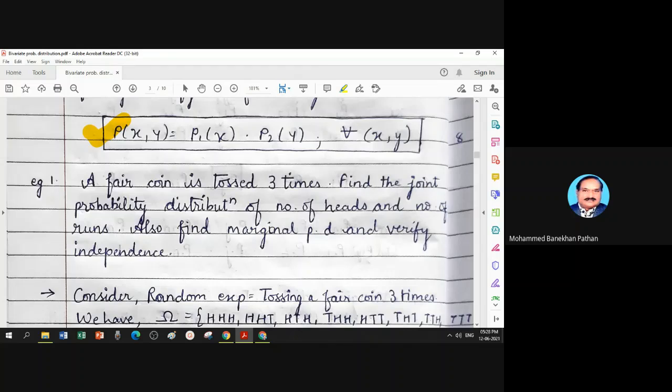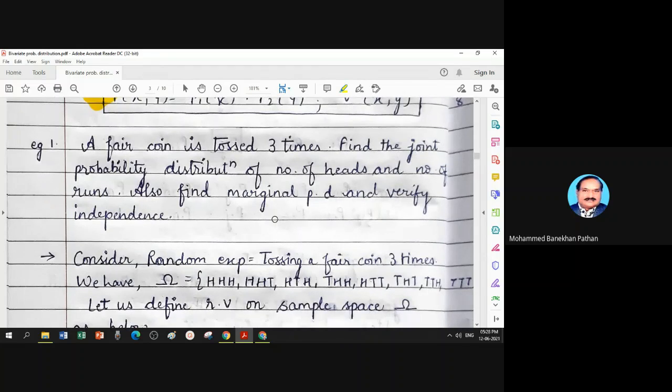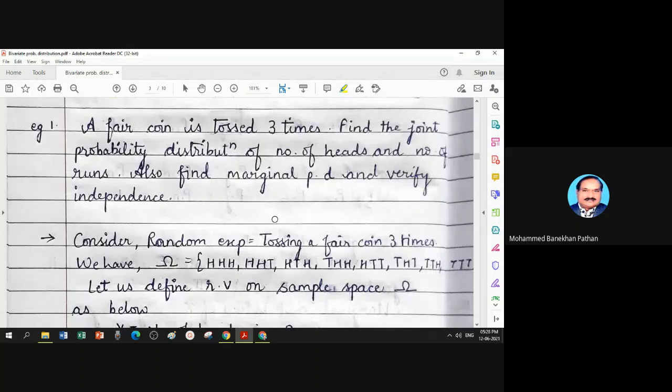Today, we are going to study some numerical examples which will explain all these concepts we studied in the previous class.